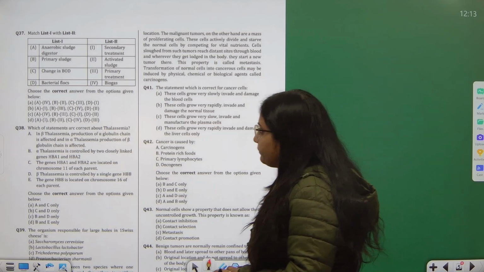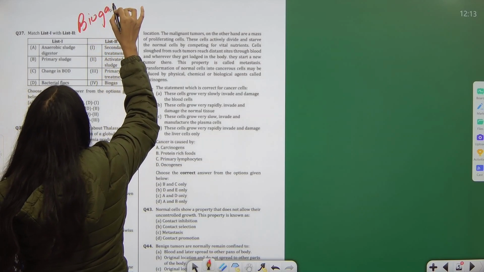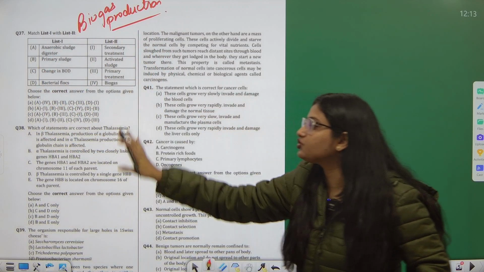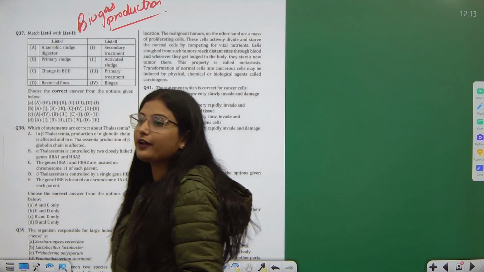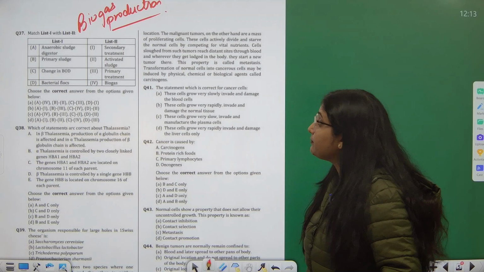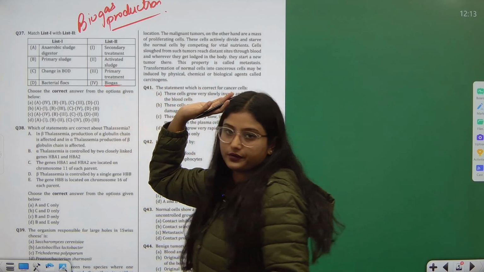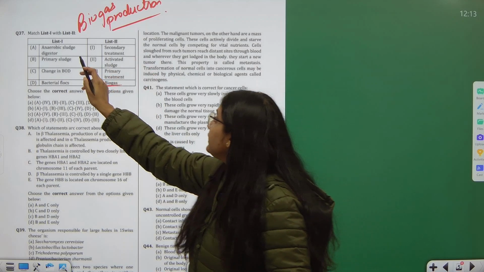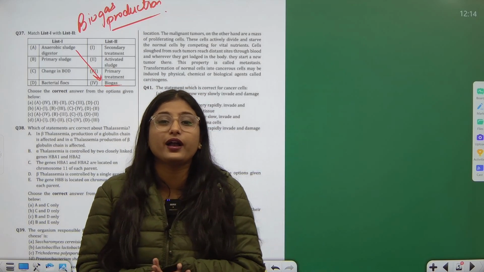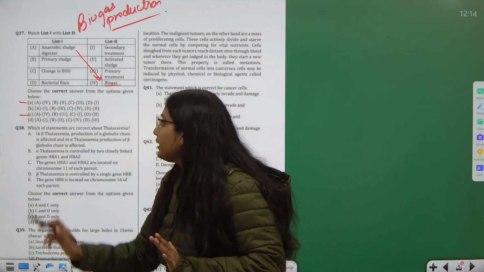Question number 37. Seeing the chart and table, I can figure out it is related to biogas production. Now, suppose you are not able to memorize what the biogas production procedure actually was. But if you look at the chart and see the words primary, secondary, activated sludge, biogas, we get to know this much: that biogas is the final product. And this final product was obtained in the anaerobic sludge digester, because the last anaerobic things are left, that is how biogas was being produced. Correct. So, A is ruled out, and we have only options B and C.